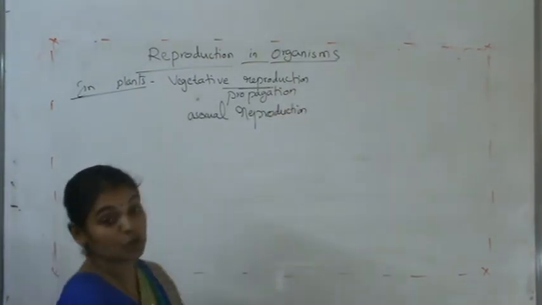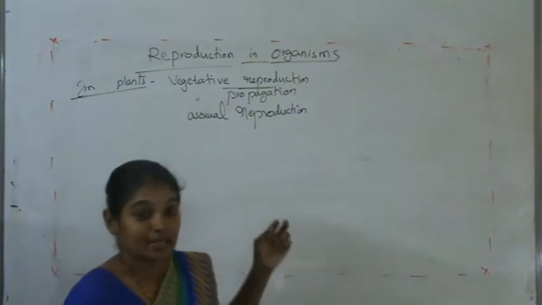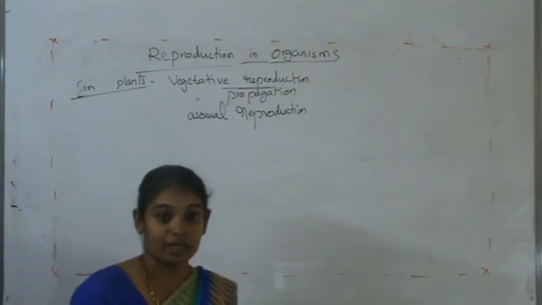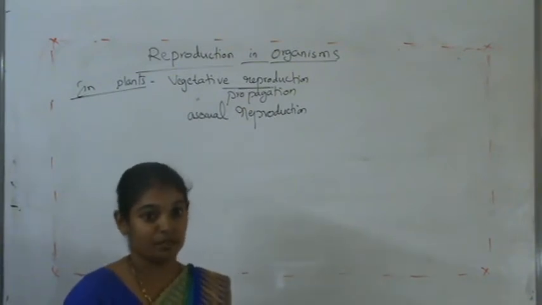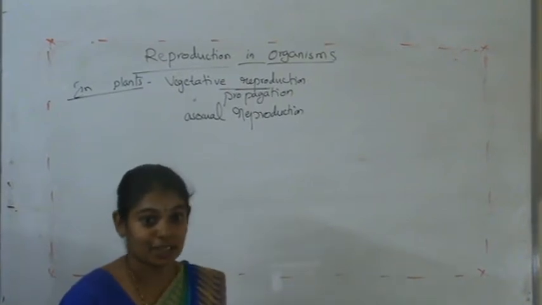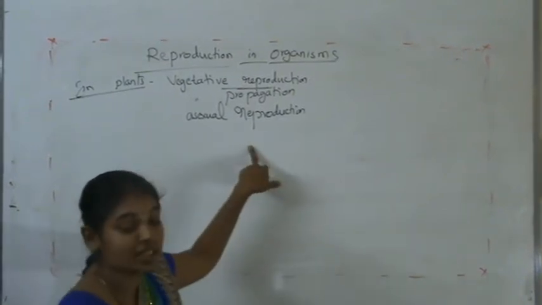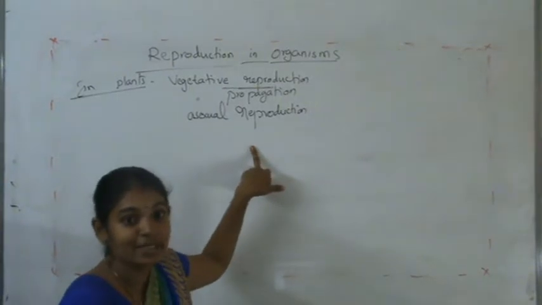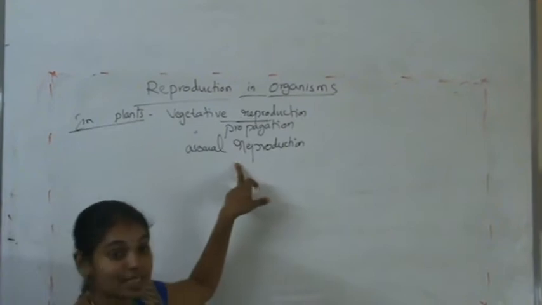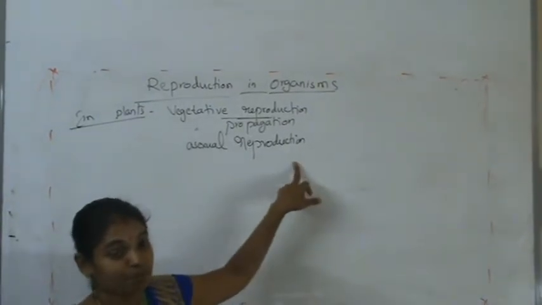So it is important to note that vegetative reproduction is asexual, because the vegetative parts are involved in the reproduction process.